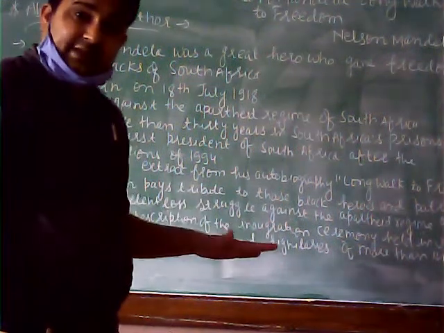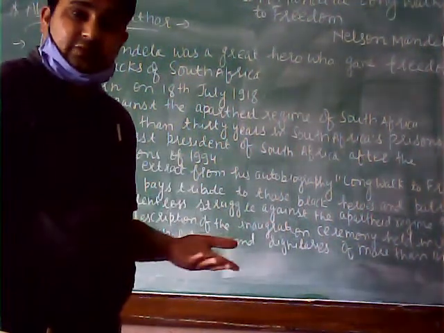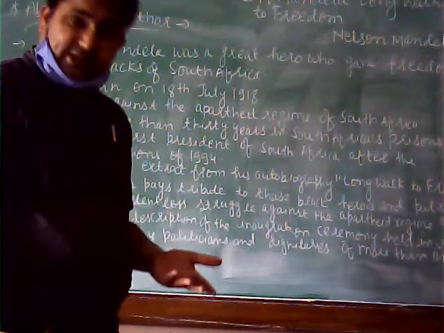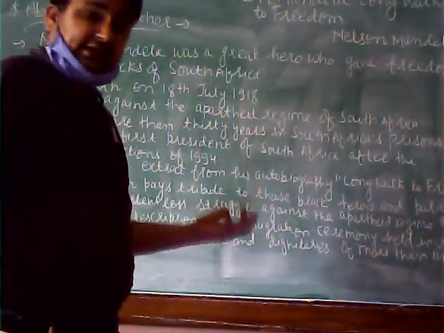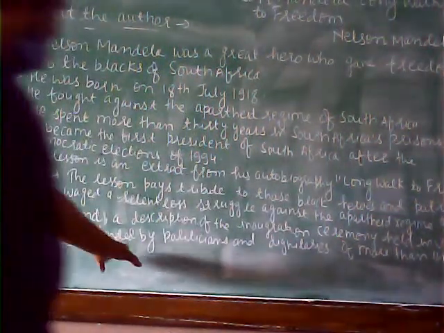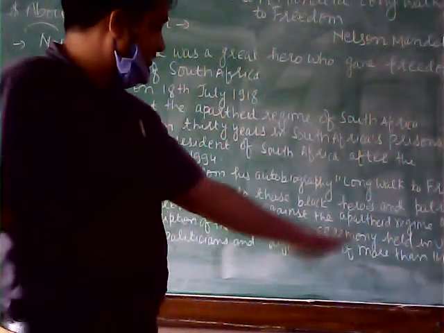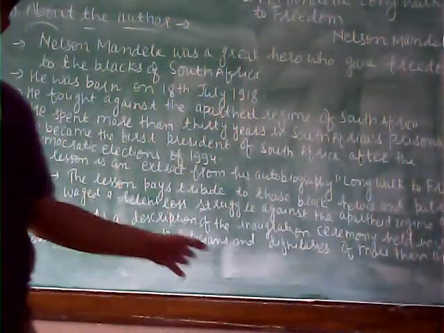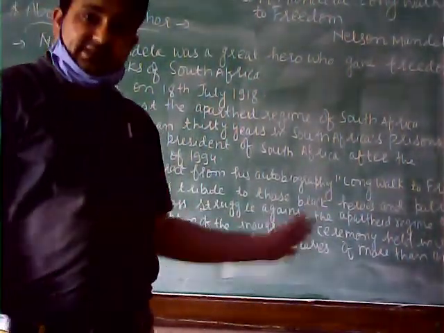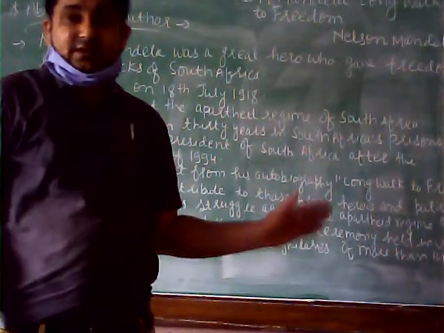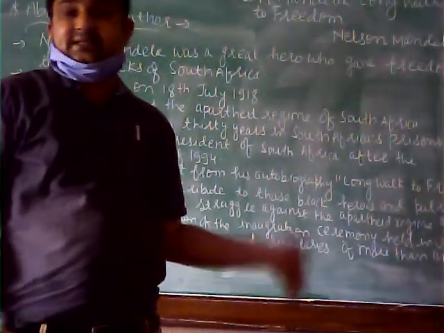The new government's oath-taking ceremony was taking place, and it is the inauguration of that. It was attended by politicians and dignitaries from more than 140 countries.